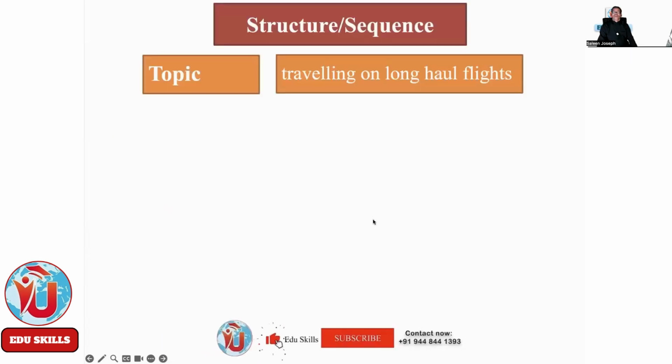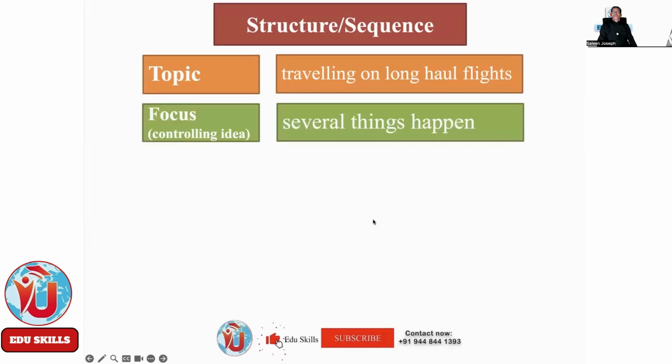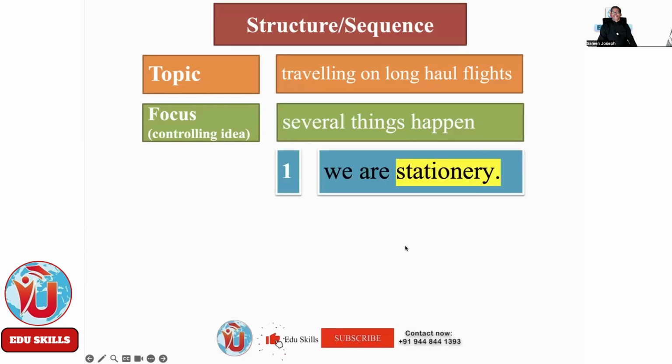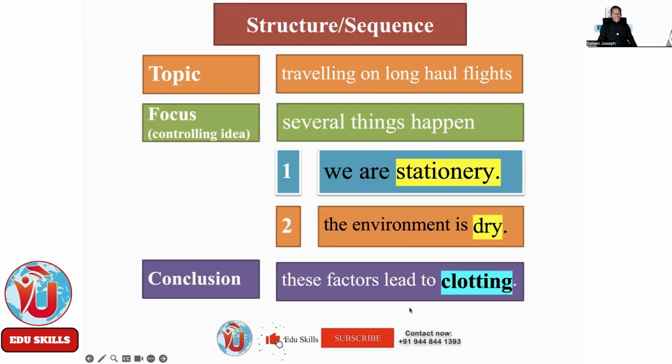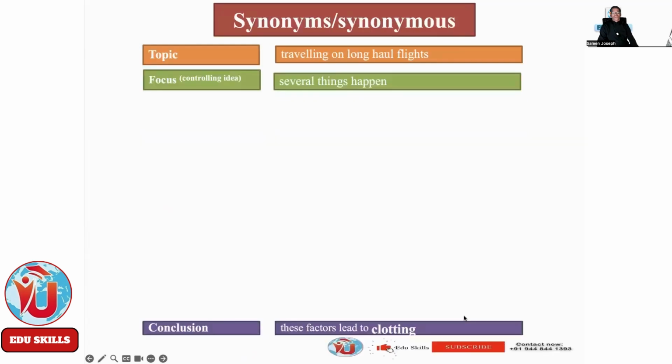Okay. Topic is traveling on long haul flights. Focus is several things happen. That is the controlling idea. What are the several things that happen? We are stationary. The environment is dry. And conclusion: these factors lead to clotting. These two factors lead to clotting, blood clotting.